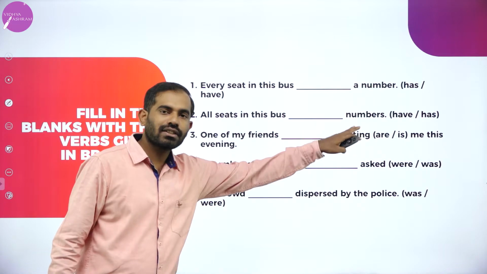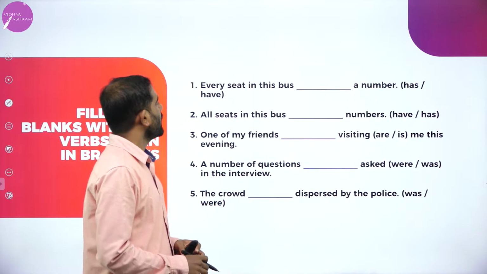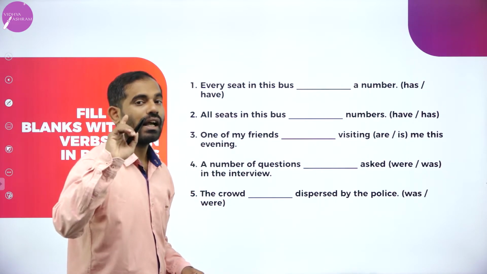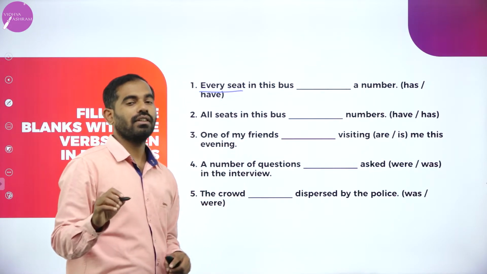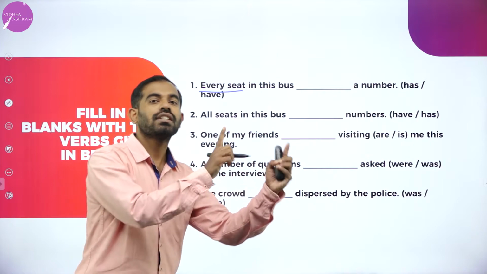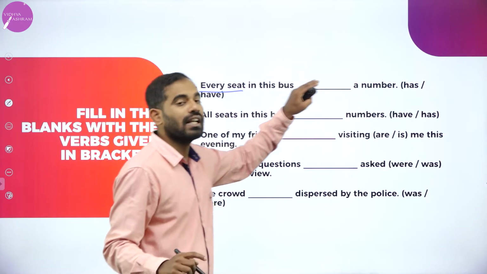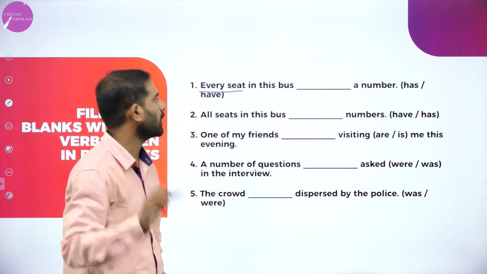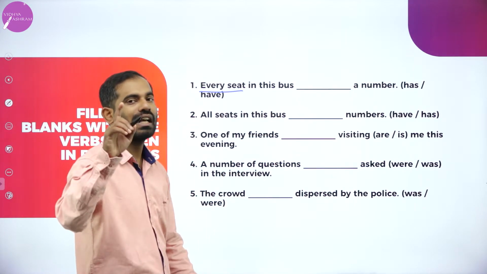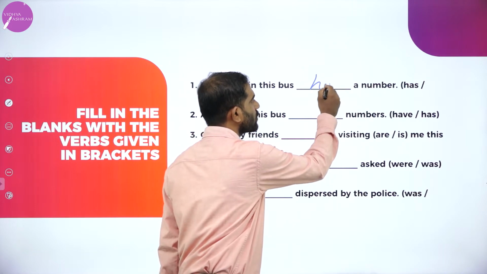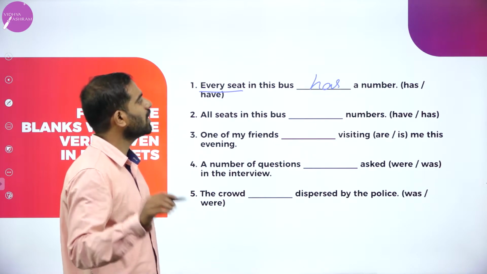There will be answers given in the brackets, but you have to choose the most appropriate one. Every seat in this bus, as the description says, you need to know the subject here. Every seat, each seat is singular. So based on the subject, according to the rule, we are going to choose the singular verb. Every seat in this bus has or have? It is has, because we are talking about a singular subject and the verb should also be singular in number.